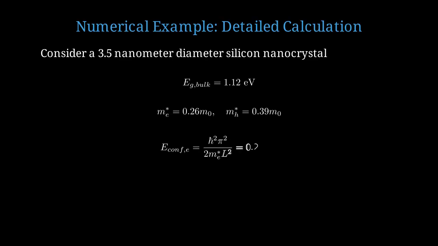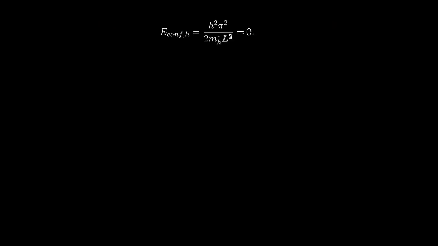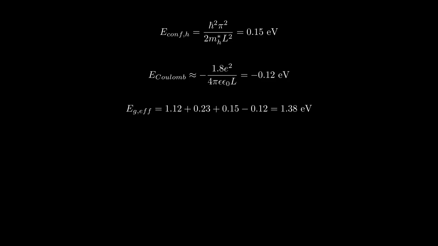The electron confinement energy is h bar squared pi squared divided by 2 m-star L squared, which gives 0.23 electron volts. The hole confinement energy is 0.15 electron volts, using the same formula with the hole mass. The Coulomb binding energy is approximately negative 0.12 electron volts. The factor 1.8 comes from integrating over the confined wave functions. The effective bandgap is 1.12 plus 0.23 plus 0.15 minus 0.12, which equals 1.38 electron volts.